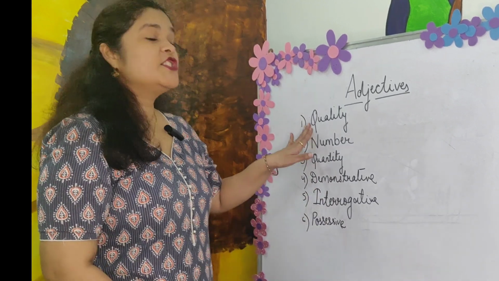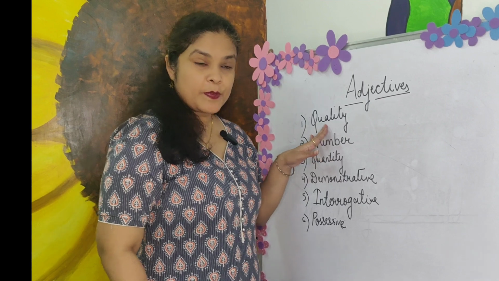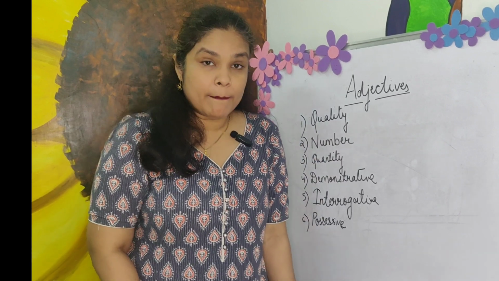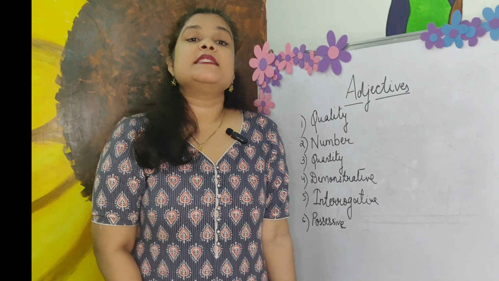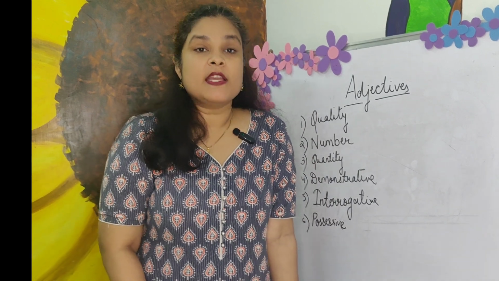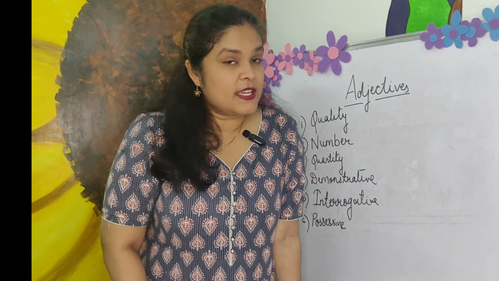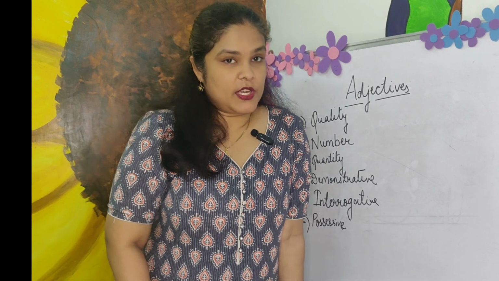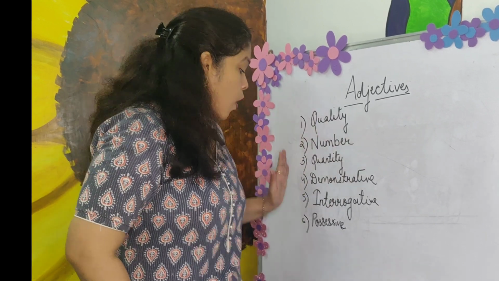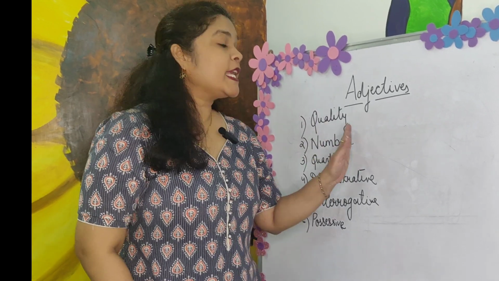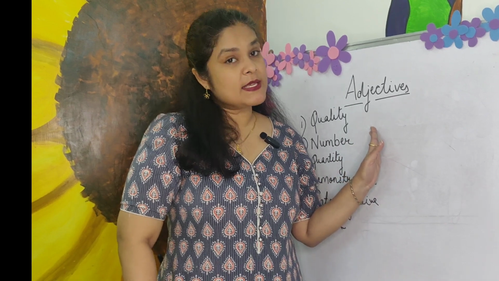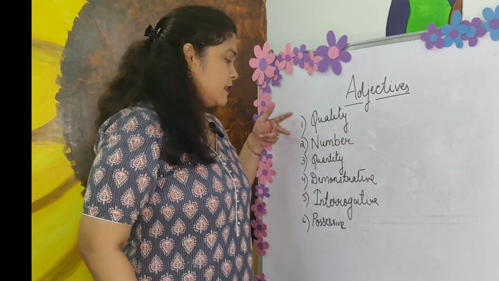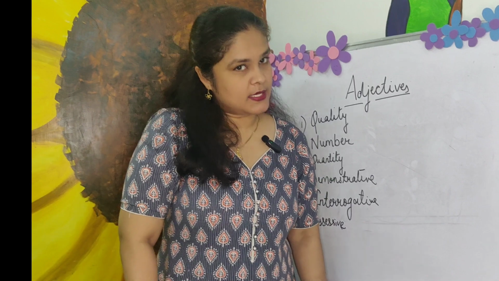They are adjective of quality, adjective of number, adjective of quantity, interrogative adjective, demonstrative adjective, and possessive adjective. See, it's a long list, okay? So we cannot cover all the topics in one day. So we will be discussing 2 types in each class.